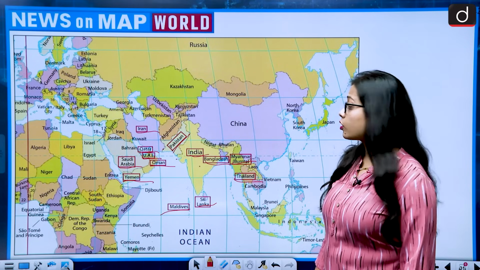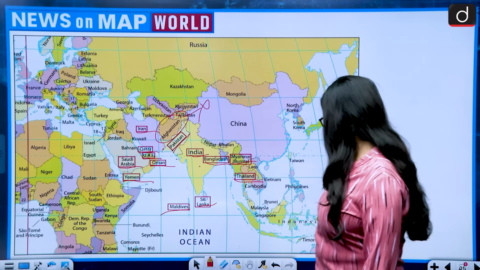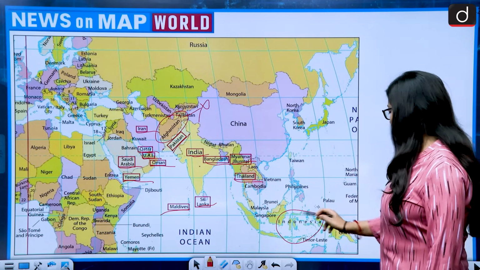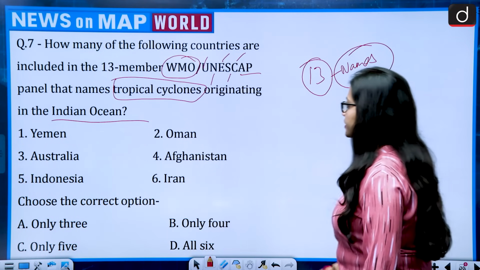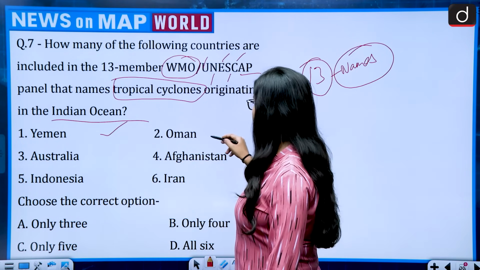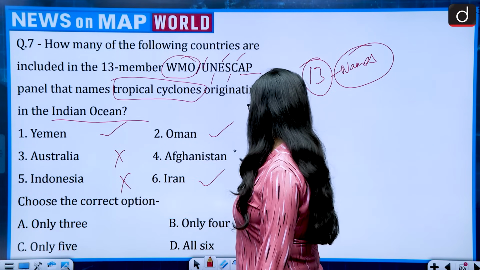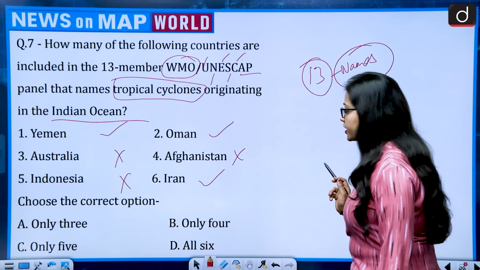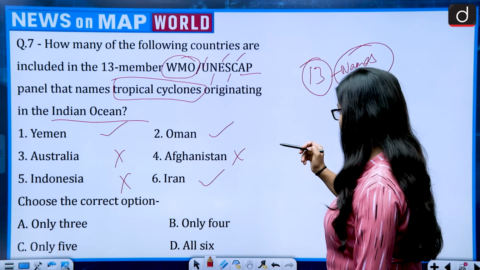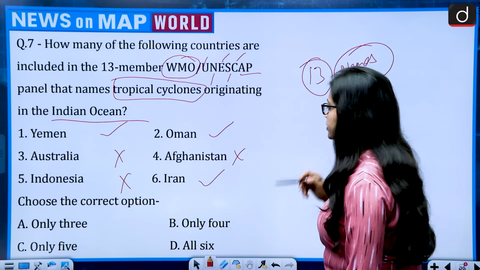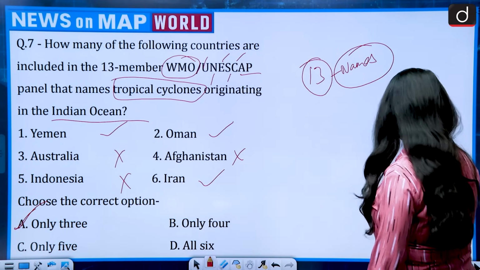The countries which are not part of it are Afghanistan, Australia and Indonesia. Yemen, yes. Oman, yes. Australia, no. Indonesia, no. Iran, yes. Afghanistan, no. So choose the correct option. The correct option would be 1, 2 and 6. It means only 3. Only 3 is option A. So the correct answer is option A.